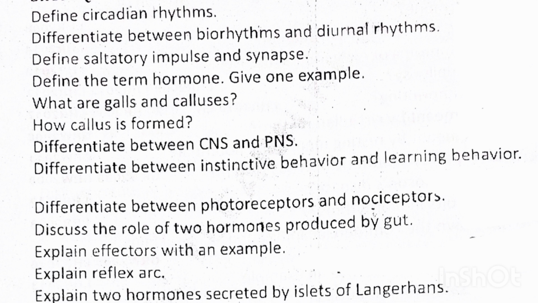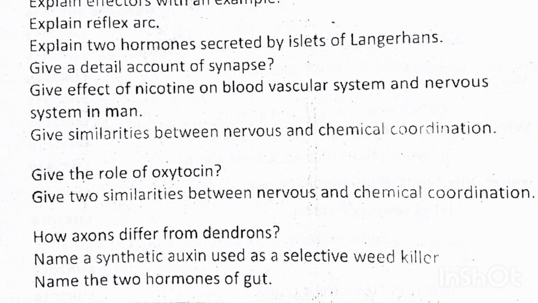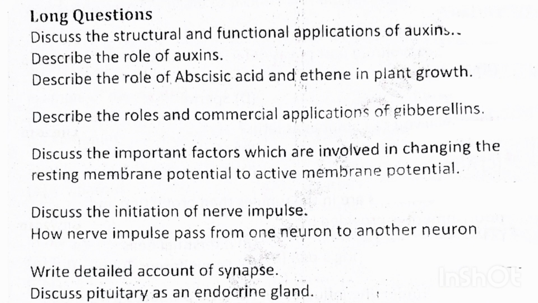Explain effectors with an example. Explain reflex arc. Explain two hormones created by the islets of Langerhans. Give a detailed account of synapse. Give effect of nicotine on blood vascular system and nervous system in man. Give similarities between the nervous system and chemical coordination. Give the role of oxytocin. Give two similarities between the nervous and chemical coordination. How axons differ from the dendrons? Name a synthetic auxin used as a selective weed killer. Name the two hormones of the gut.